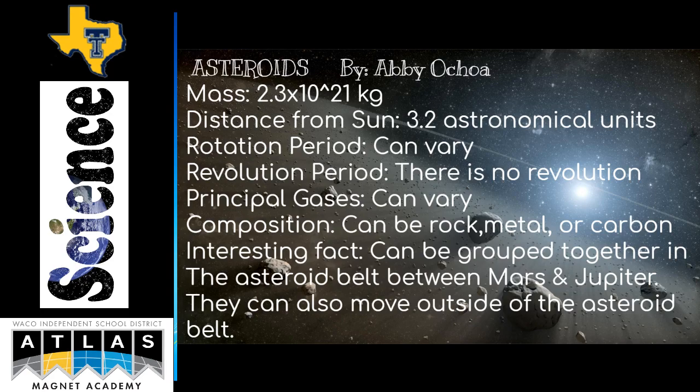The mass of an asteroid is 2.3 times 10 to the 21st power kilograms. The distance from the sun is 3.2 astronomical units. Their rotation period can vary, and they have no revolution. The principal gases can also vary. Their composition can be rock, metal, or carbon. An interesting fact is that they can be grouped together in the asteroid belt between Mars and Jupiter, and can also move outside of the asteroid belt.